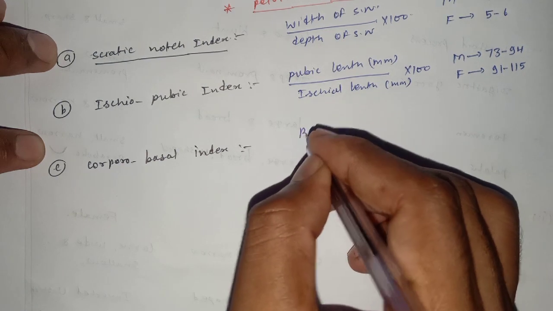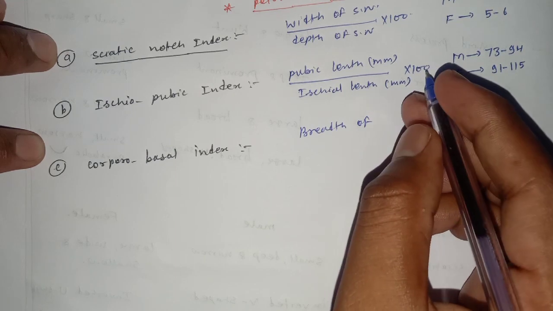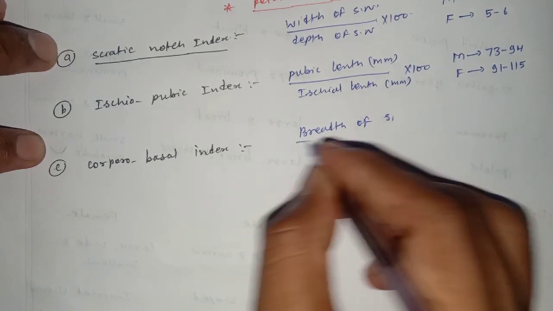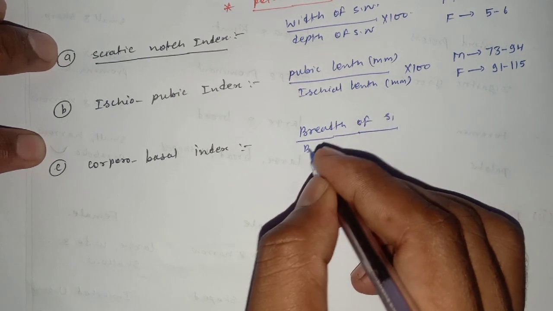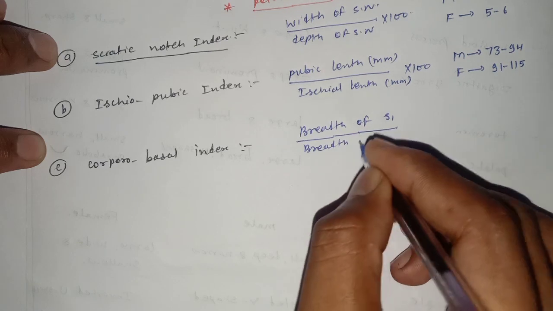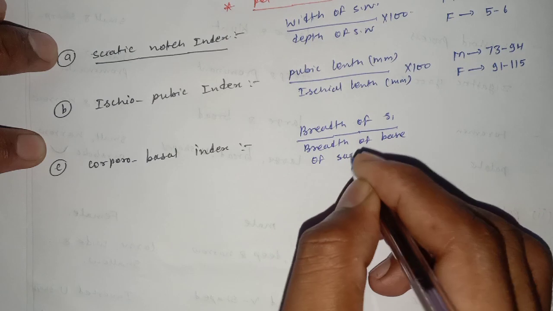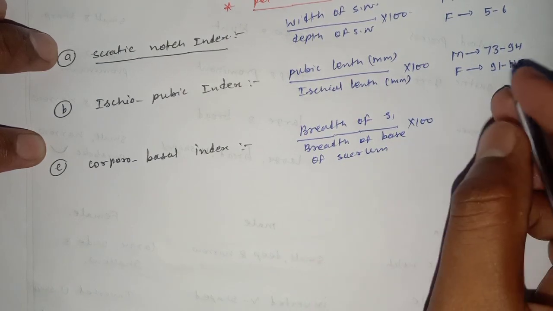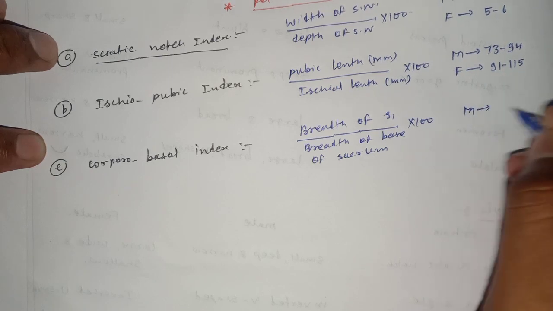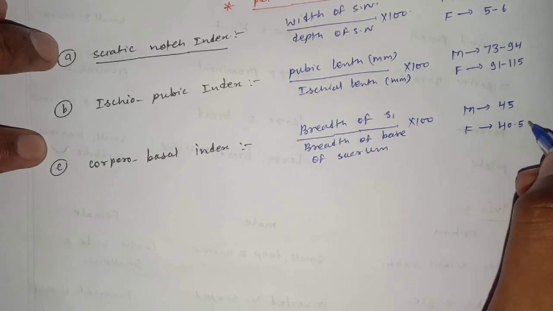The breadth of the first sacral vertebra S1 divided by the breadth of the base of the sacrum, into 100. For male it is 45 and for females it is 40.5.